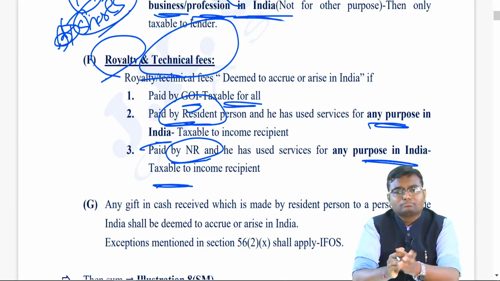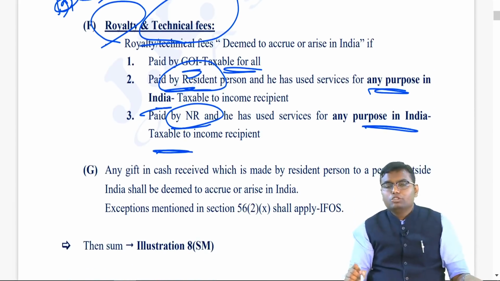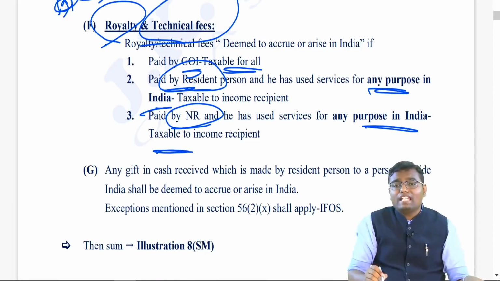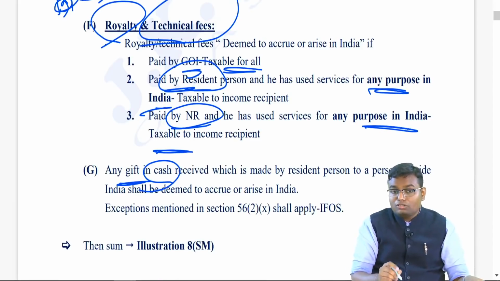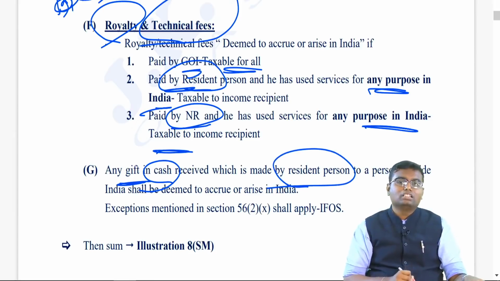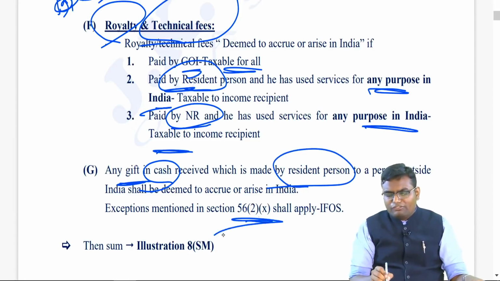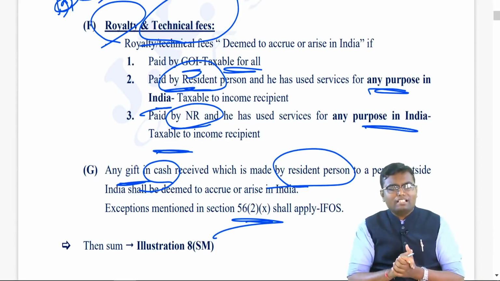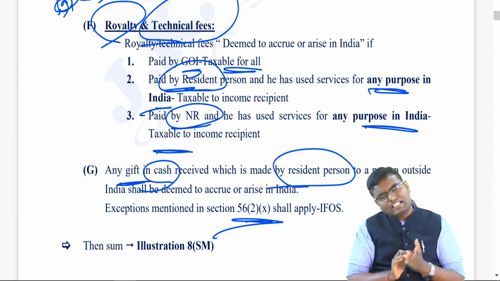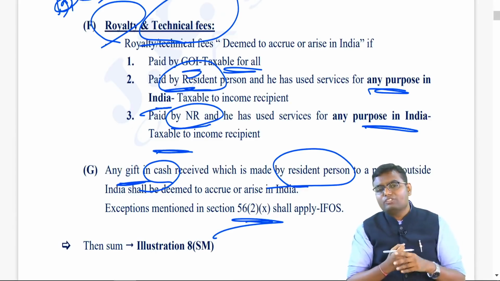The last point. You are a non-resident. You are outside India, but you are receiving a gift in cash, not in kind, from a resident person. Then that gift income will be taxable to you in India. It will be deemed to accrue or arise in India. The exception of 56(2)(x), that is if received from a relative, not taxable. If received at the time of marriage, not taxable, and so on. That is applicable. But for any other purpose, if a resident person is giving a gift to a non-resident, it is always taxable.